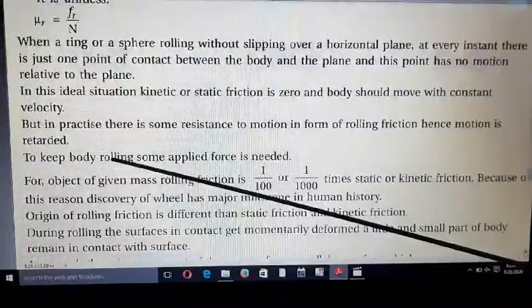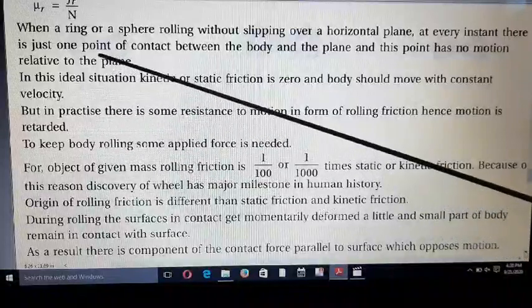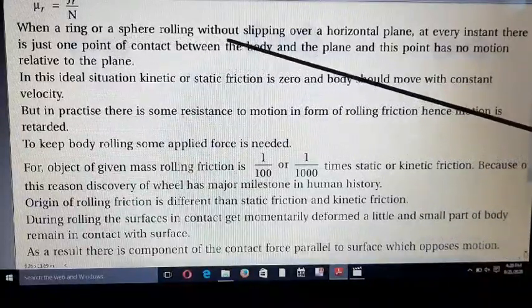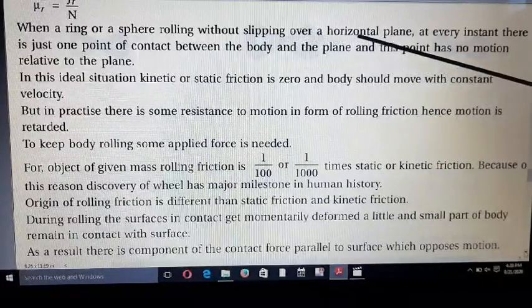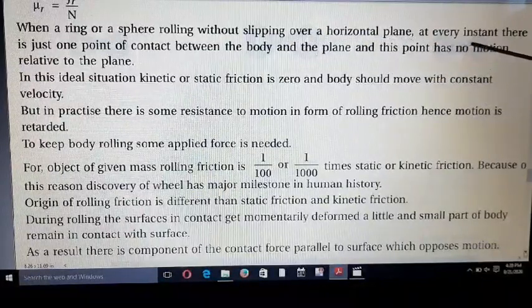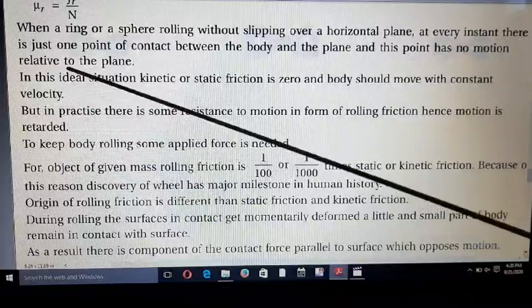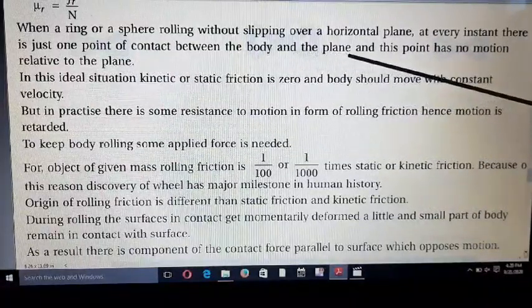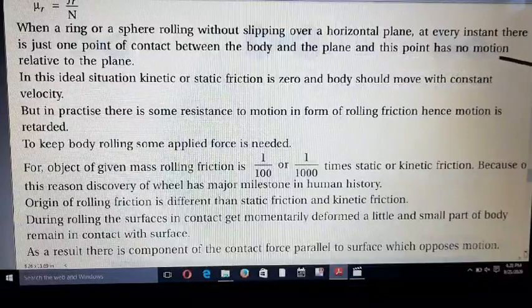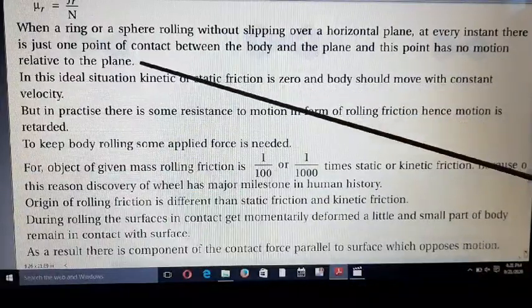When a ring or a sphere rolls without slipping over a horizontal plane, at every instant there is just one point of contact between the body and the plane, and this point has no motion relative to the plane.